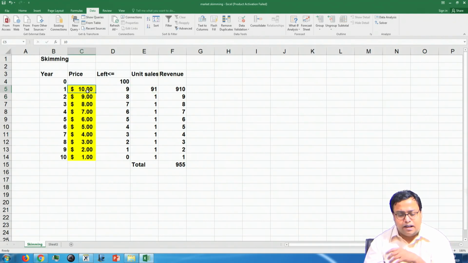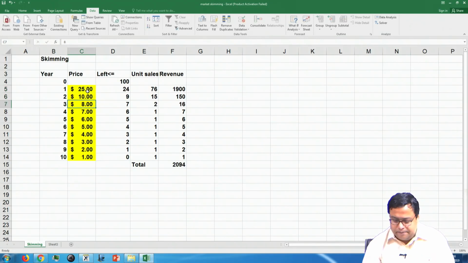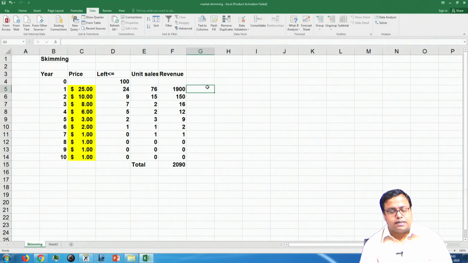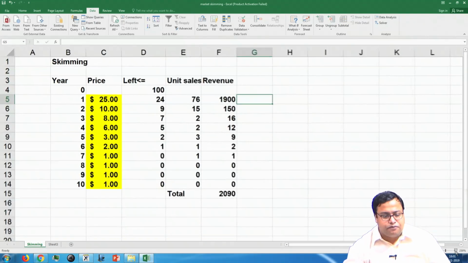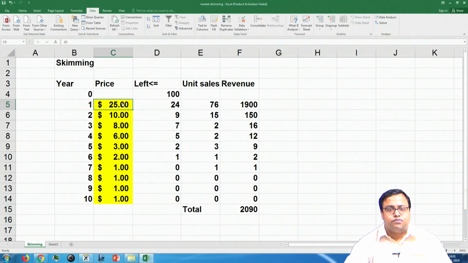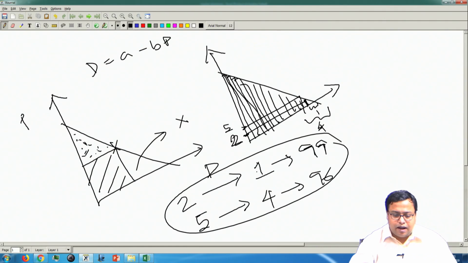So, let me give you another picture. Let us make it 25, 10, then 8, then 6, then 3, then 2 and then 1, 1, 1. Now, understand the problem carefully. When the price is $25, what is the demand? The demand is basically 100.